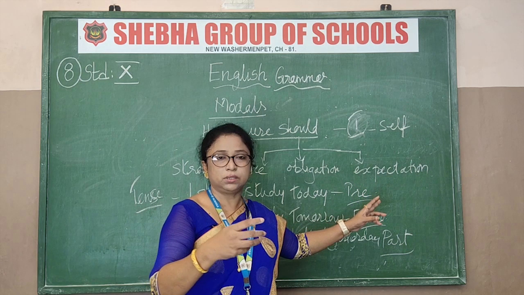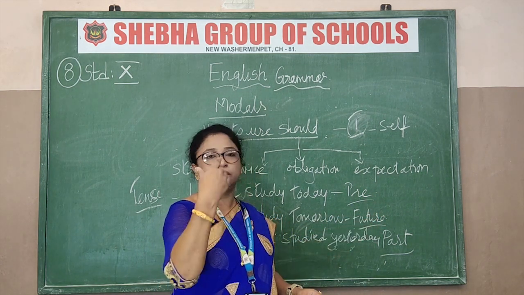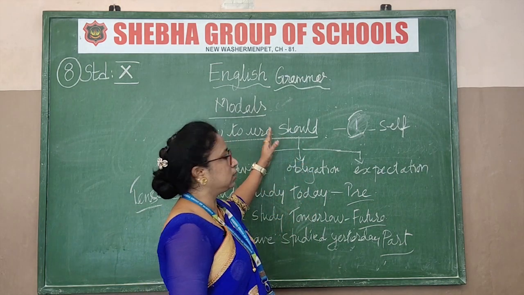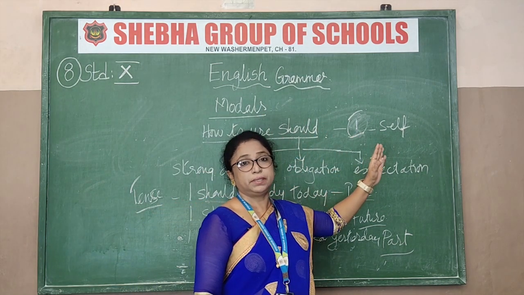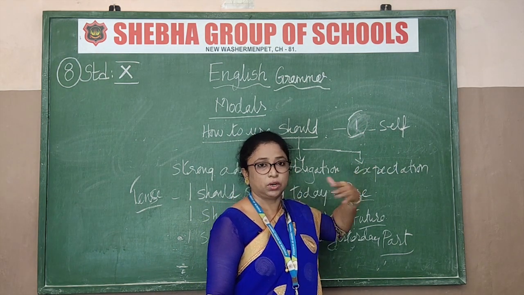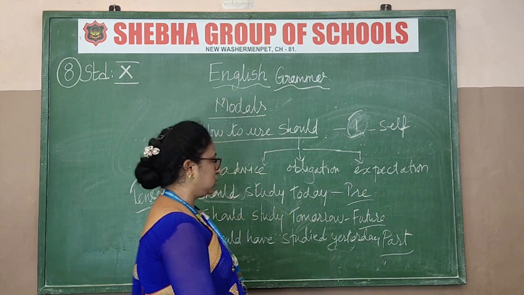You should means you are forcing something on somebody, isn't it? You should not do it to anybody else, it will be for yourself. So should must mostly, 80%, be used for self only, that is I, for yourself. Self means what? For you. Okay. So see the examples here.